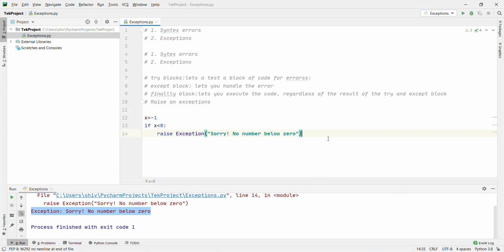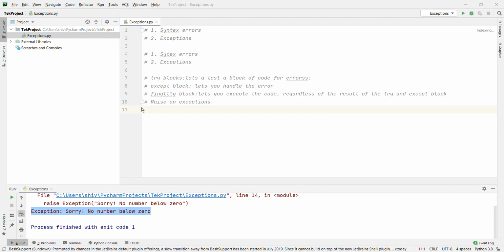Let's go with another example. X equal to hello. If not type of x is integer, raise type error: only integers allowed.